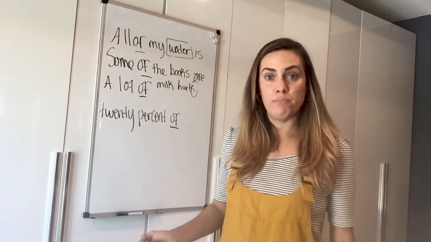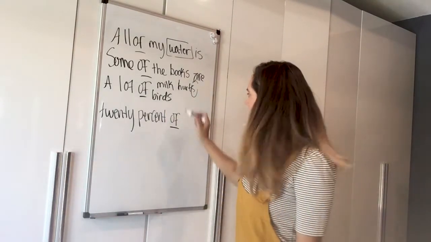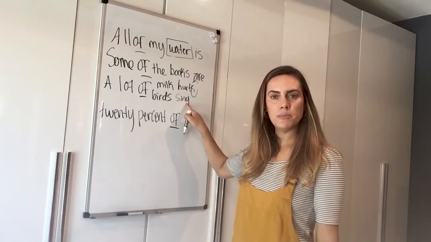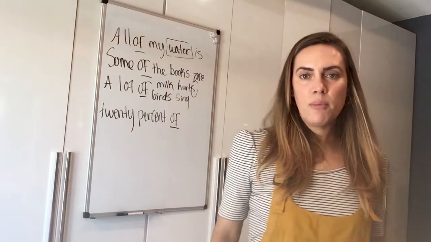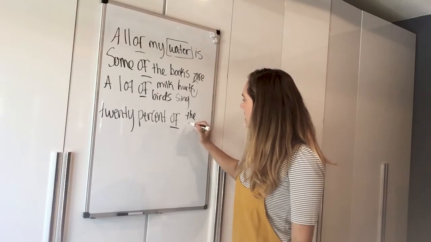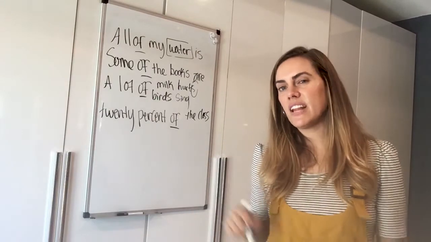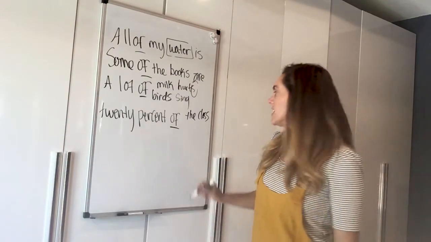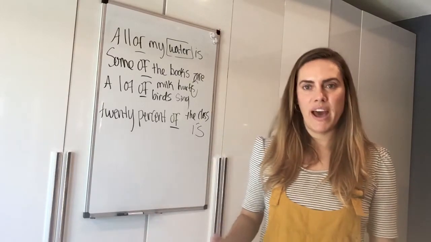But if I say a lot of birds, that's plural. A lot of birds sing outside. No S on this verb because the subject is plural, so I don't need an S. How about here, 20% of? 20% of the class. Is that singular or plural? Is it 20% of the class is or 20% of the class are? It should be is because class is 1. 20% of the class is not going to pass or is going to pass, okay?